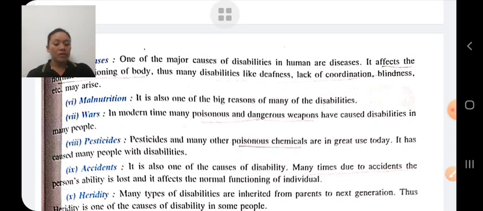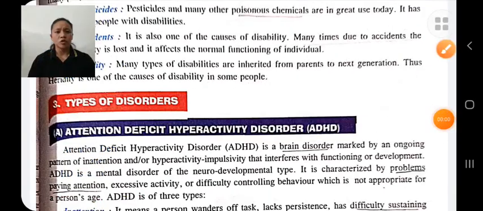War. In modern times, many poisonous things, like poison and dangerous equipment, dangerous weapons, are causes of disability. Pesticides are another poison. Chemicals are in great use today. They cause many people to have disabilities. Accident.